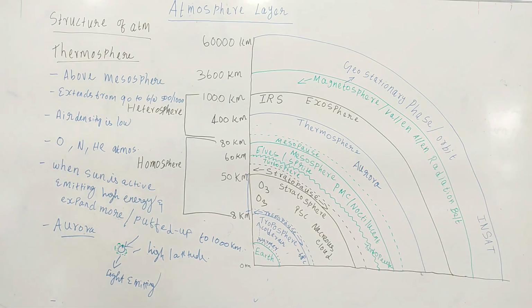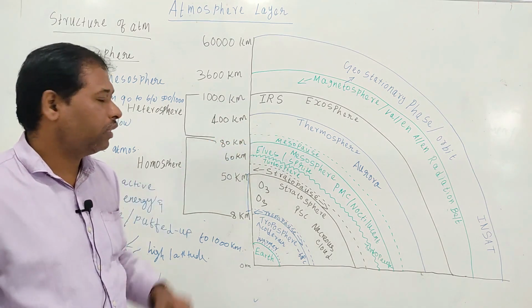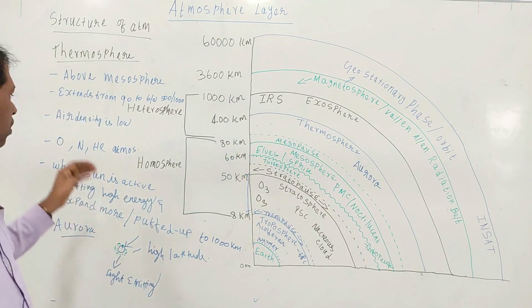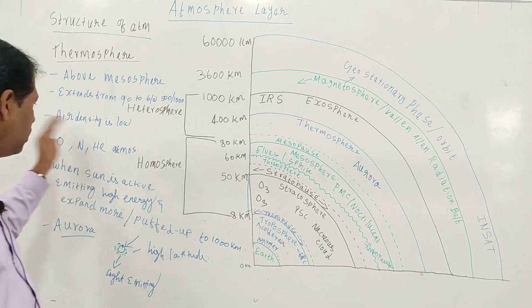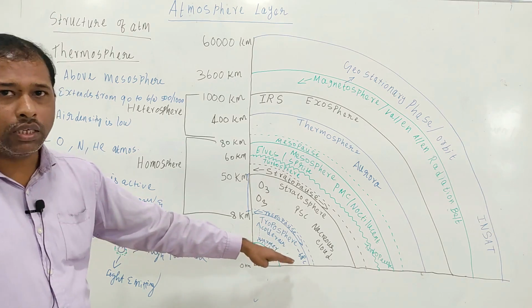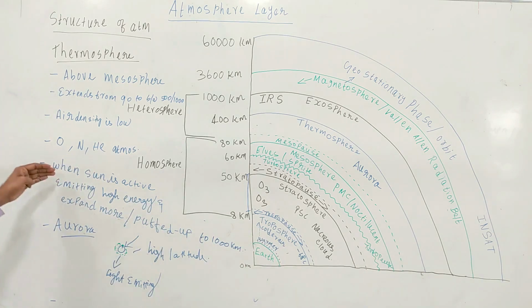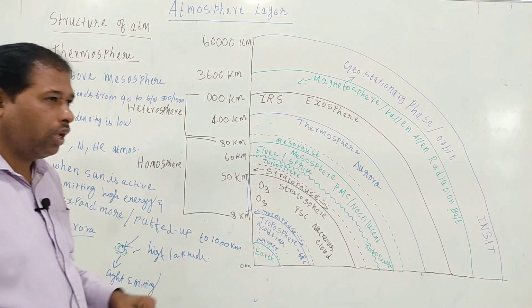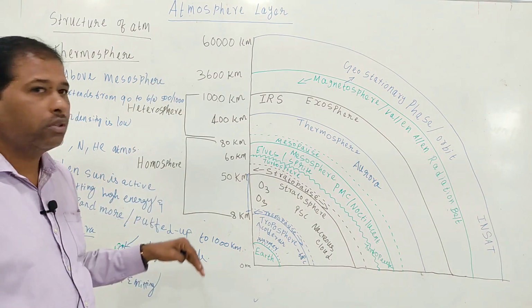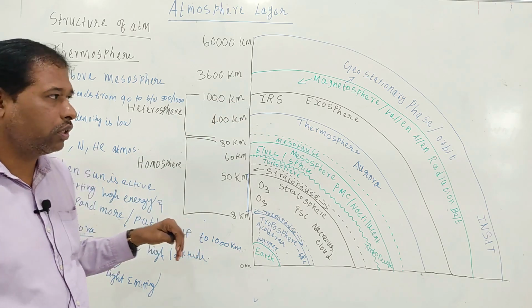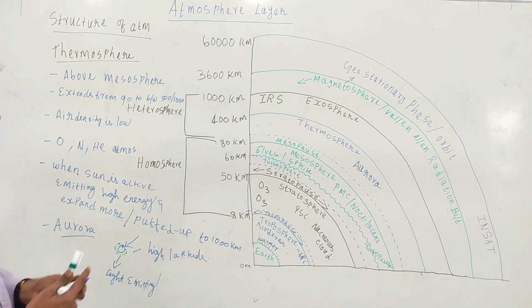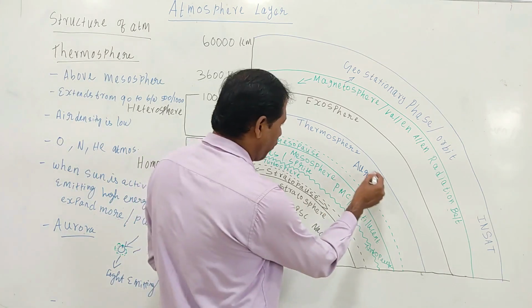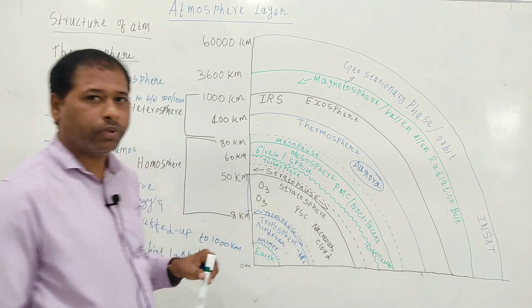The main composition is oxygen, nitrogen and helium atoms, whereas in the troposphere these gases are present in molecular form. When the sun is active, it emits high energy and the layer expands to higher altitude, maybe 400 to 1000 kilometers, and the aurora you can find in this thermosphere.